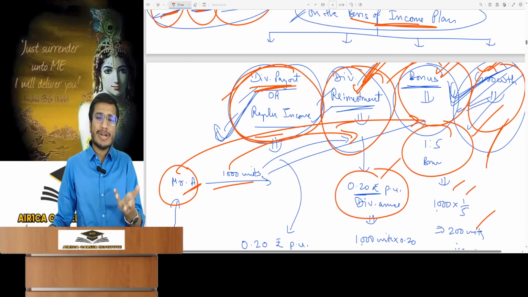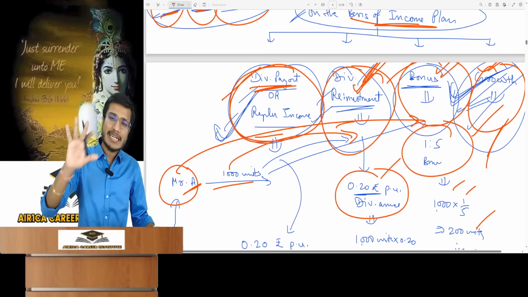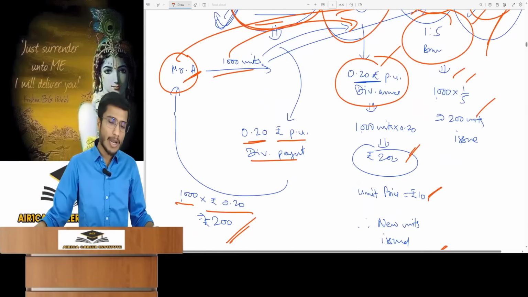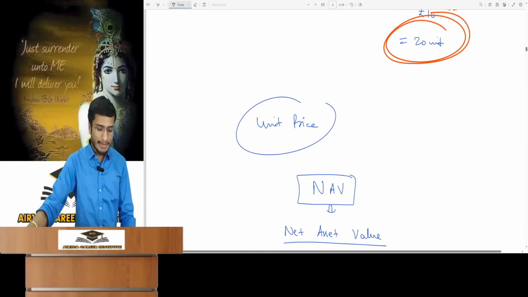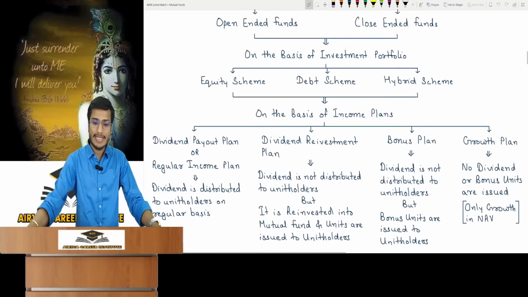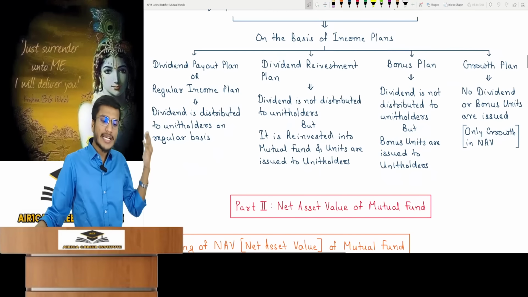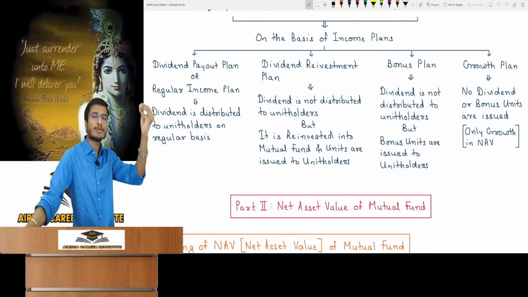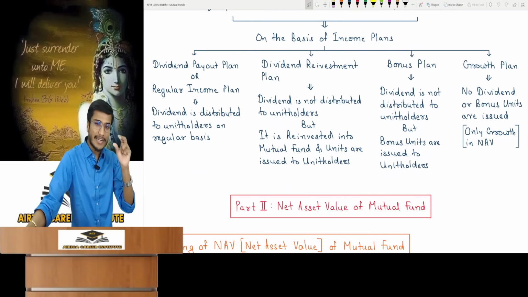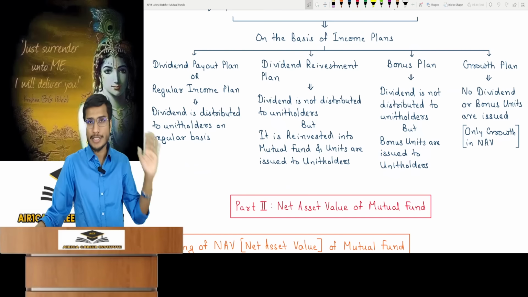Bonus funds are discontinued, but the institute still asks questions, so you must learn them. Remember this, practically creating new bonus funds is no longer allowed because SEBI has stopped it. I have explained mutual fund classification in our introduction. You can classify them in 4 ways based on the income plan: dividend payout or regular income. Meaning in this, the mutual fund will distribute dividends to the unit holders from time to time. Dividend doesn't just mean dividend, any income earned like interest is also distributed.